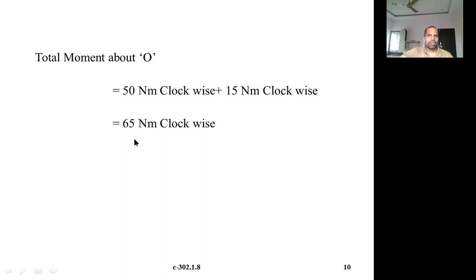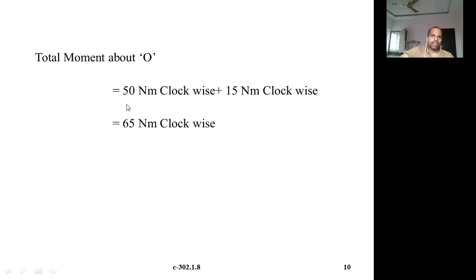In this case you got a plus sign because both are in the same direction, clockwise, so the net moment will also be clockwise. Clockwise means plus only.